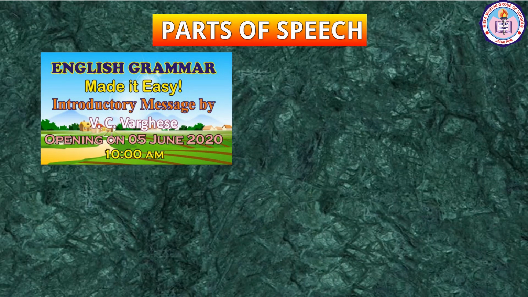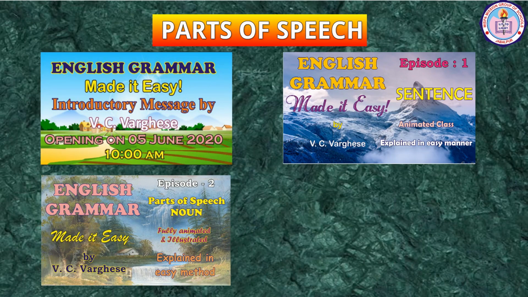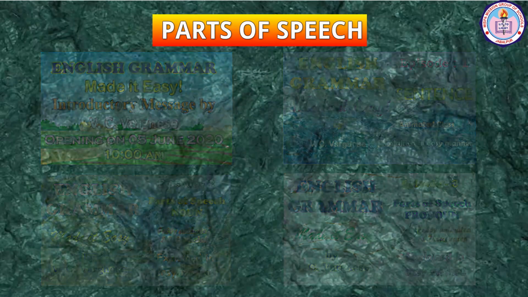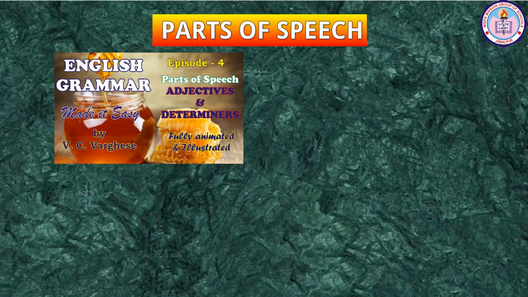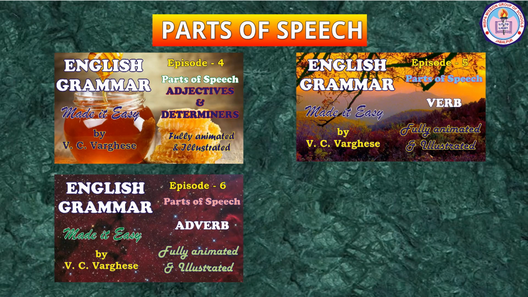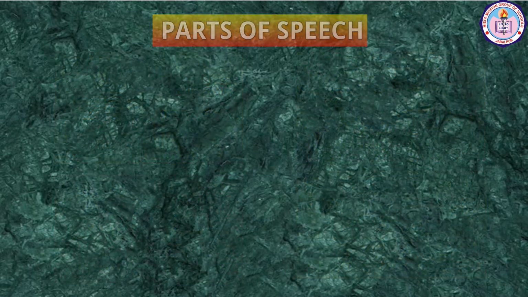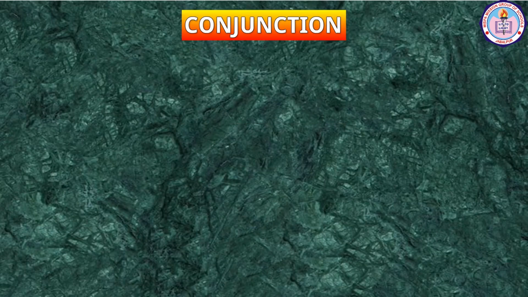The first episode was on sentence. The second one is about noun. The third one is about pronoun. The fourth one is about adjective. The fifth one is about verb. The sixth episode is about adverb. The seventh one is about preposition. Today, in this eighth episode, we shall learn about the conjunction.